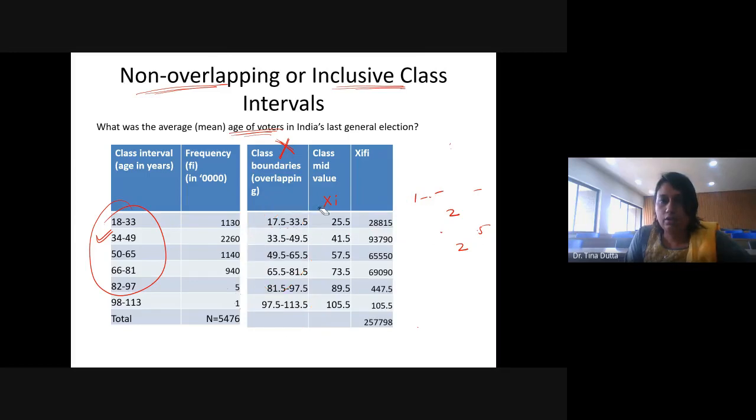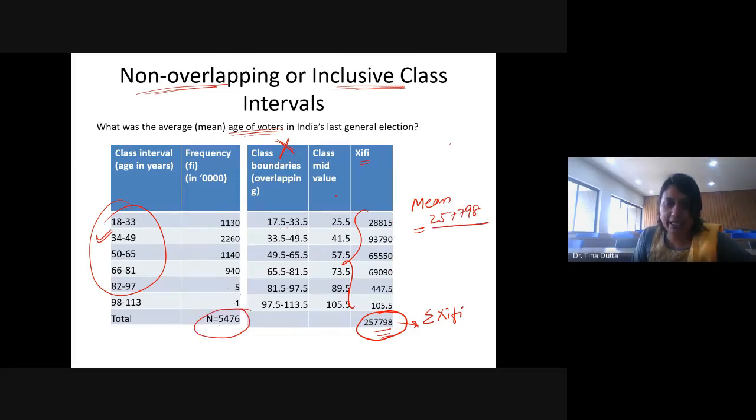Okay. So in case of mean, when you calculate this column Xi into Fi, you just have to add these values. This is the summation of Xi Fi. You have to add all these values, so this is the sum total. And then mean will be 257798 divided by total frequency, capital N or summation of Fi. This is 5476. So you will get the mean value. Let me see what the mean value is. It is coming 47.